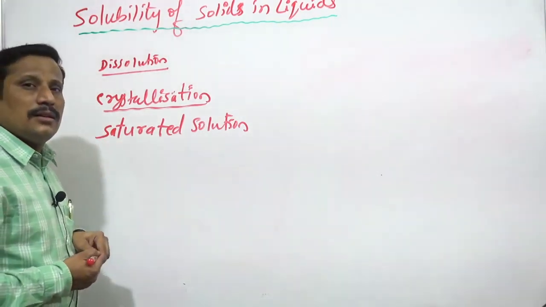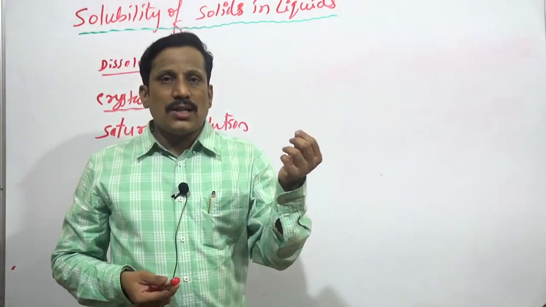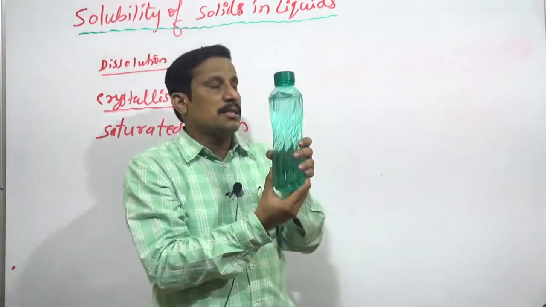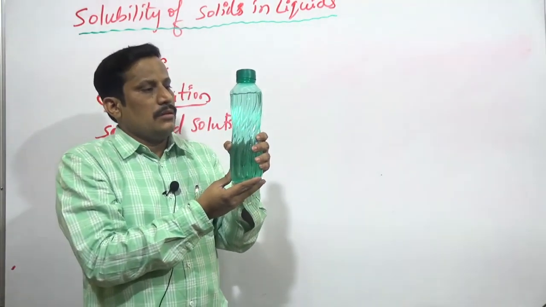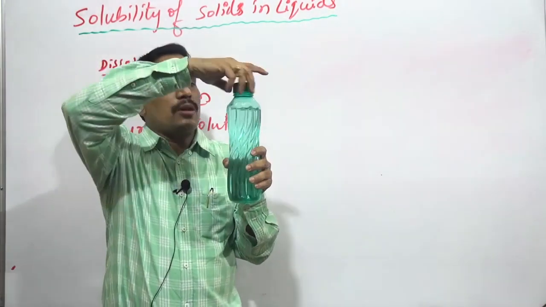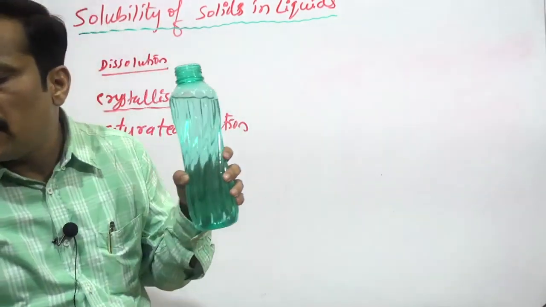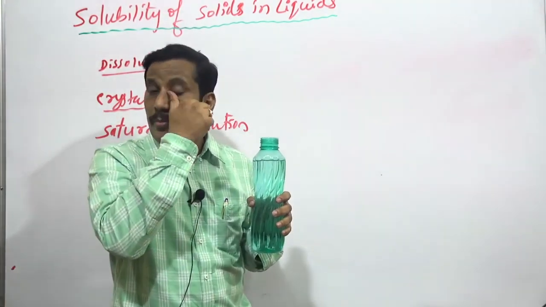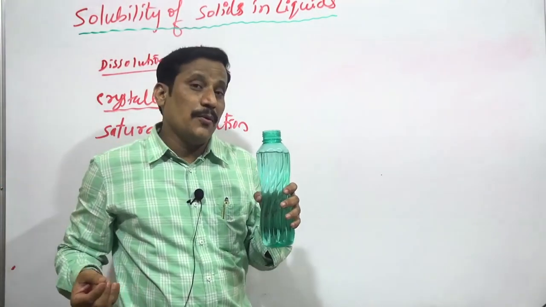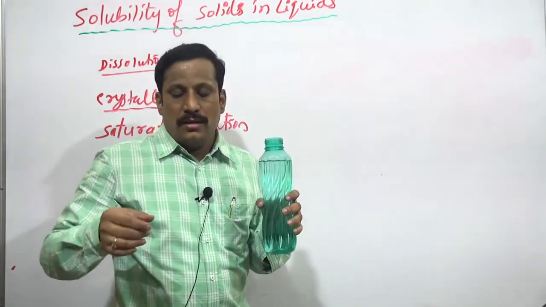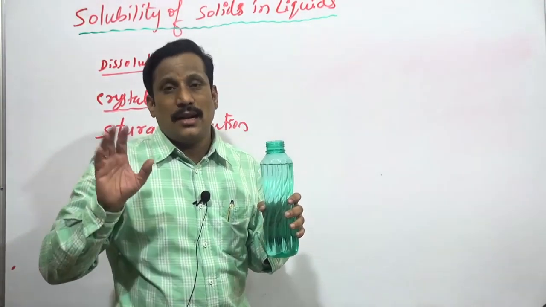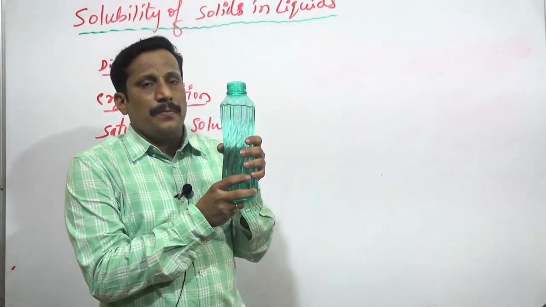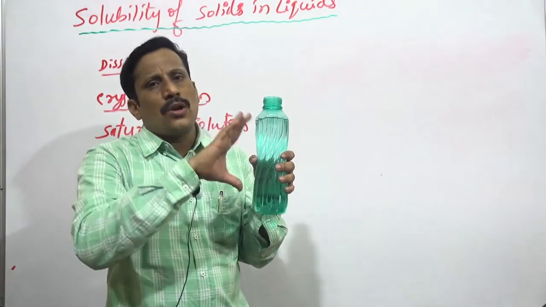Means what? We are dissolving. Think that this is water. In that we are dissolving some amount of sugar. Think in this way. You can try it at home also. In the summer season, if you are preparing sharbat, what do we do there? They add sugar, lemon juice, etc. So we have this 1 liter of water, or any amount of water you take.